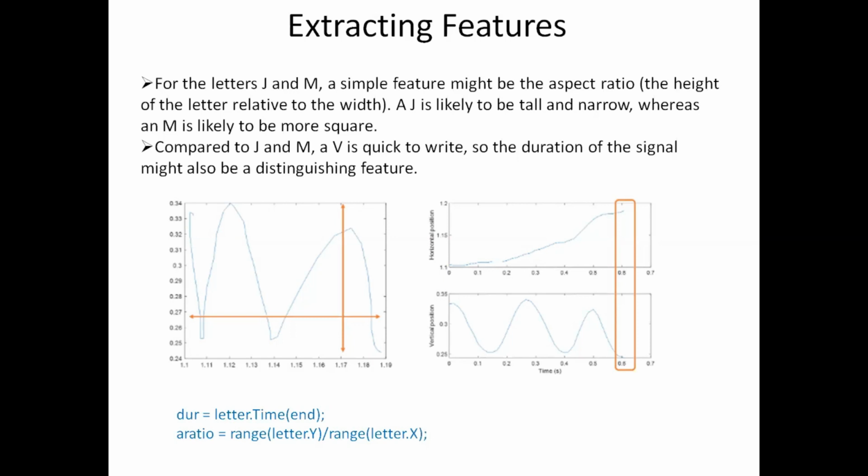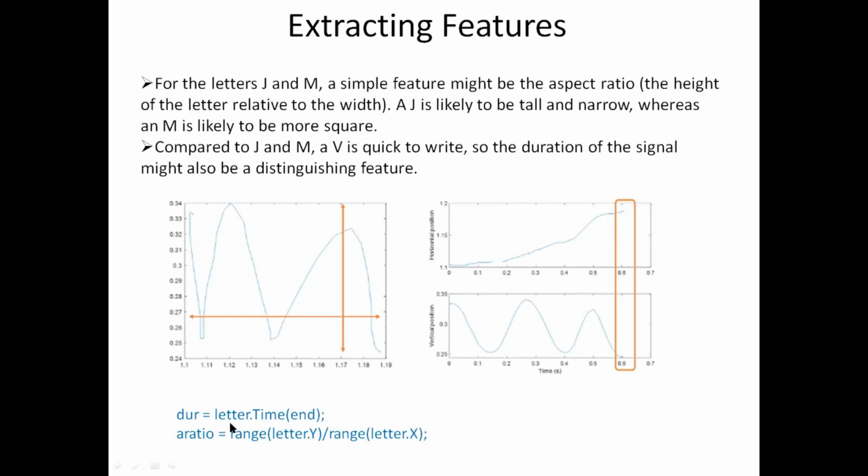So I will take the duration of time, the time that is taken to write the letter. Based on that I can decide whether the letter is a V or whether it is a J or an M. So these are the two features which may be useful for me for performing this task of classification. First, we will see how to extract these two features, starting with the duration of time. It is a simple, straightforward task for us.